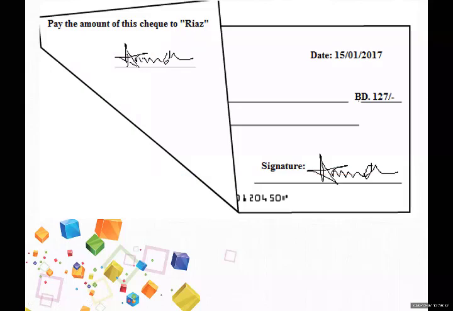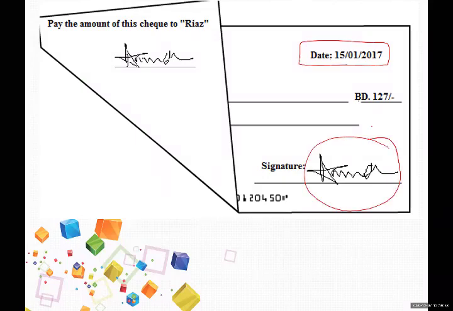Moving on to the next slide, you can see over here, this is the check which is written on the date 15th of January 2017. And this is the signature of the drawer, the account holder. Now the account holder is saying on the back side, pay the amount of this check to Reyes. The account holder is doing the signature. So by writing this statement, pay this amount of check to Reyes, the right to receive this 127 BD is with Mr. Reyes. Now Mr. Reyes can go to the bank, show his identity card, and get the 127 BD of Bahraini dinar.